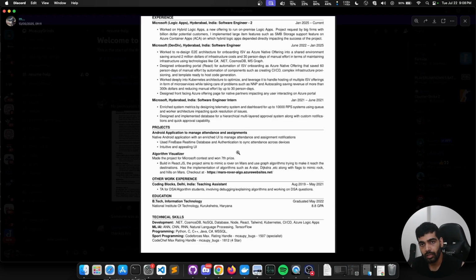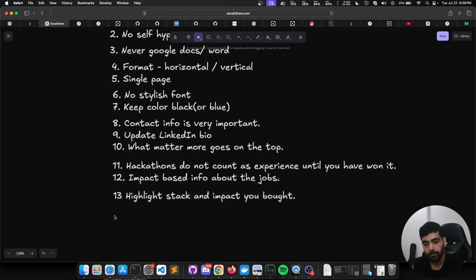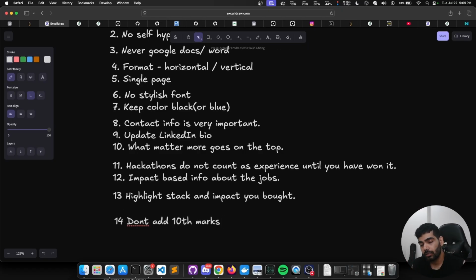He might want to glance over it and just read the key terms, ask questions about them. So the next point will be: don't add 10th marks. It's a personal choice. If you scored really nicely, or you don't have enough stuff to put in your resume and want to use your 10th marks as a point, maybe you want to add them. Personally, I think if you are working for some company, your 12th marks, your college name and experience would suffice. But up to you, if you want to add, go ahead.